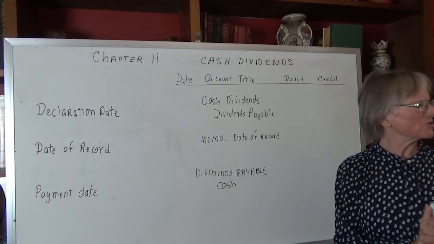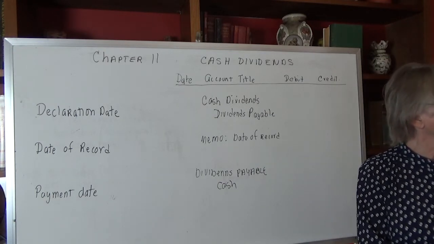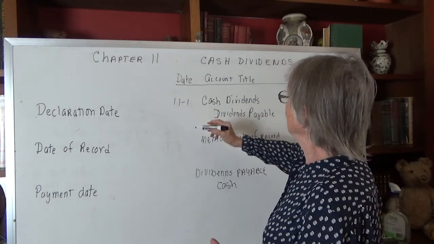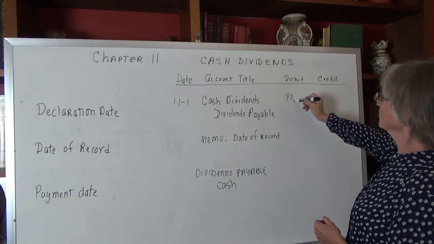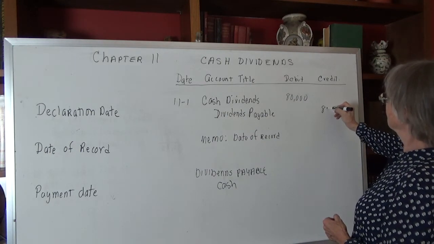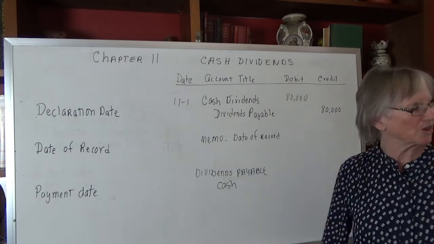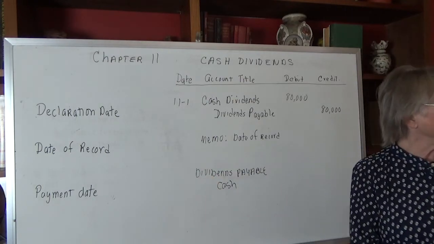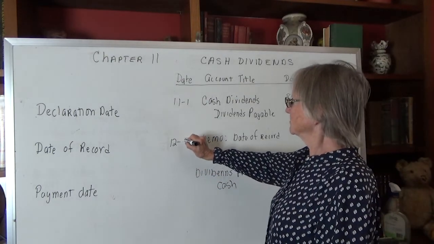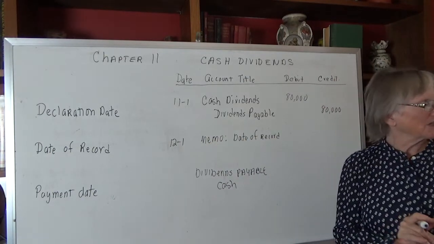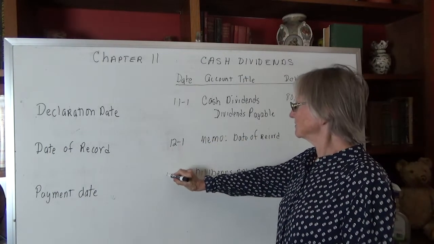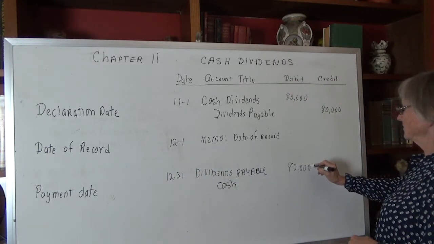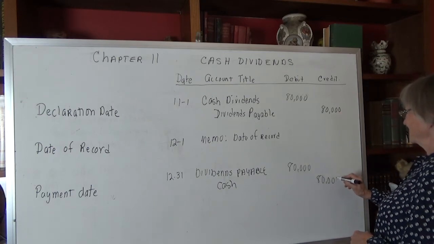This company has 80,000 shares of common stock. They declare a $1 per share cash dividend on November 1st. So on November 1st, 80,000 times $1 per share, we now have a dividend payable of $80,000. Okay. If the date of record is 12/1, we might do a memo, that's just the date of record. And then we have a 12/31 payment date. And at that point, you'd simply debit the dividends payable and send out all the checks in cash.